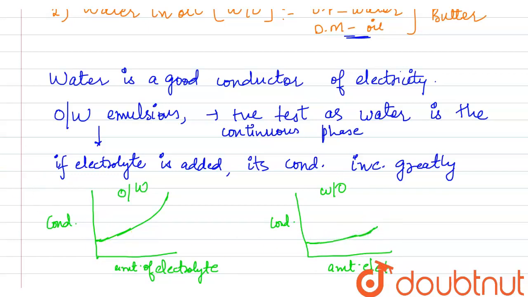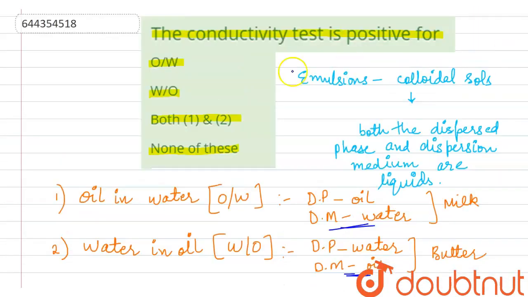So the correct option for this question is that the conductivity test is positive for oil in water emulsion. So the correct answer is the first option.